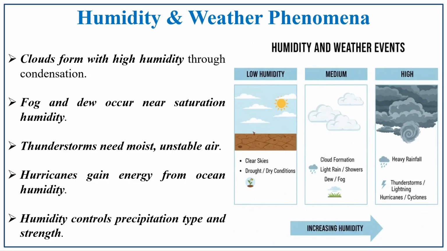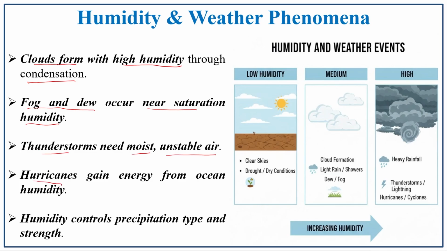Humidity and weather phenomena: the cloud forms with high humidity through the condensation process. Each and every weather phenomenon requires some requisite condition. So, the conditions for each weather phenomenon are discussed here. Clouds form with high humidity, and fog and dew occur near saturation humidity. If it is going to be a thunderstorm, what happens? It needs moist and unstable air. Look carefully at the conditions.